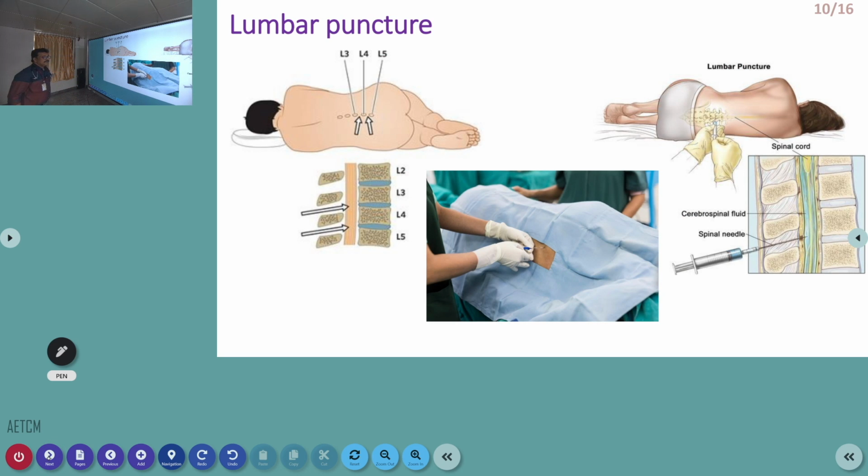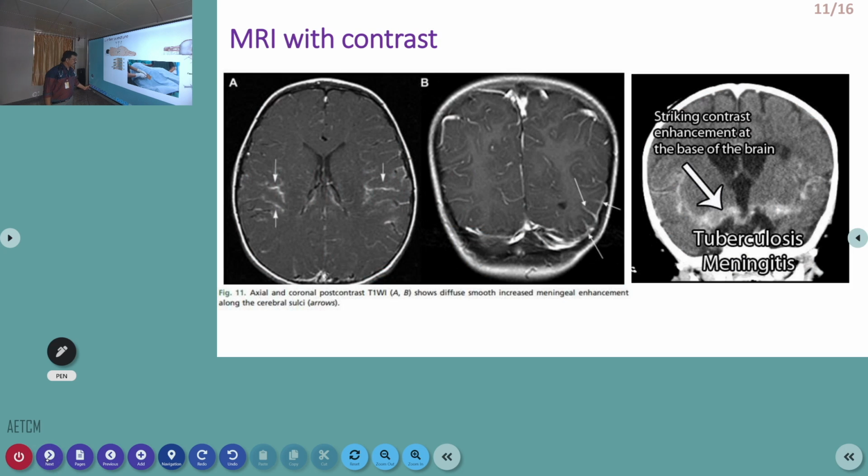Now, whenever we get a patient with meningitis, we have to do LP. Mostly, we get a turbid fluid. In that, when we examine, we can see pus cells or increased WBC count, and some bacteria can be present. AFB can be present. We'll see the findings in CSF afterwards.